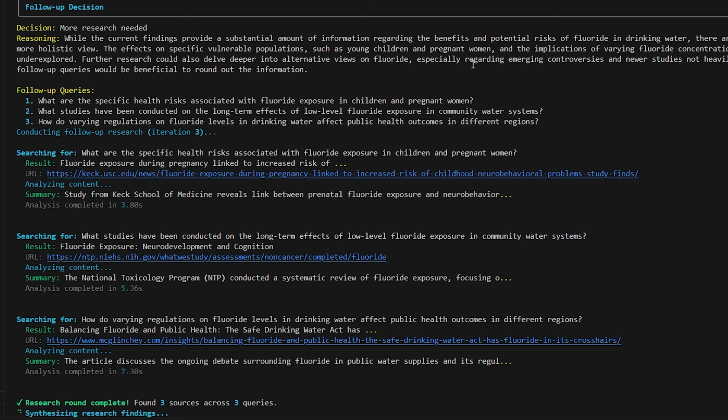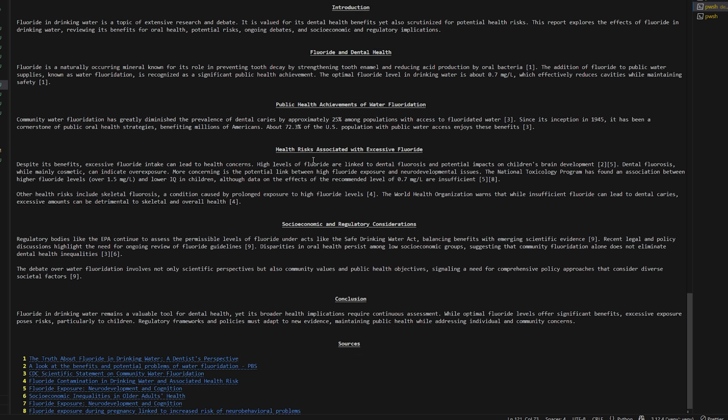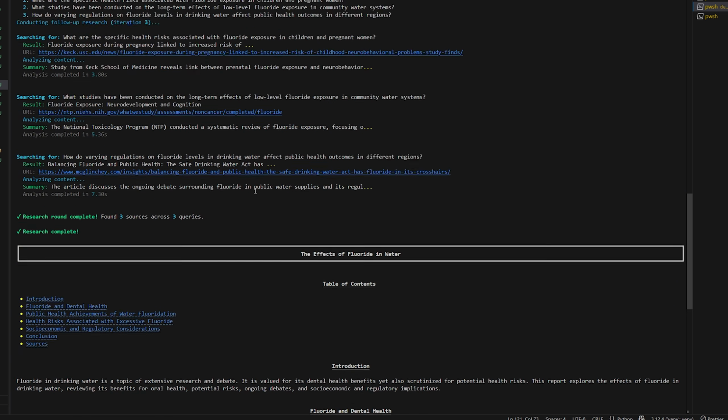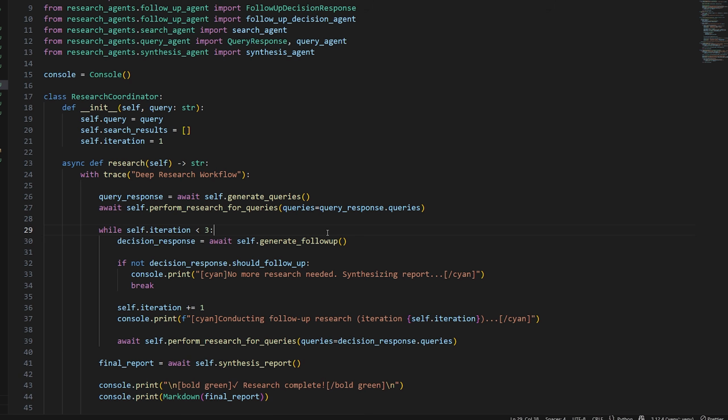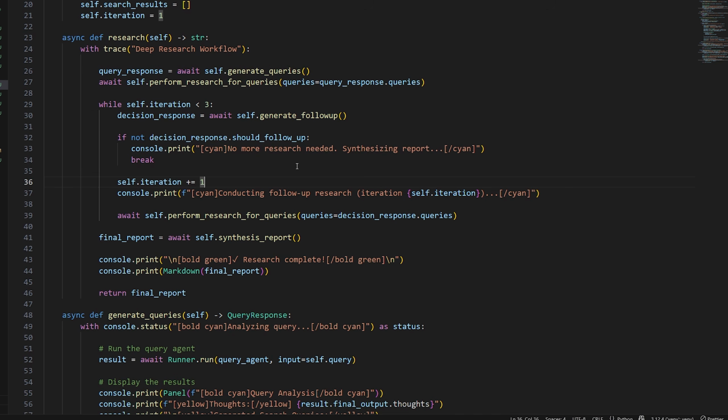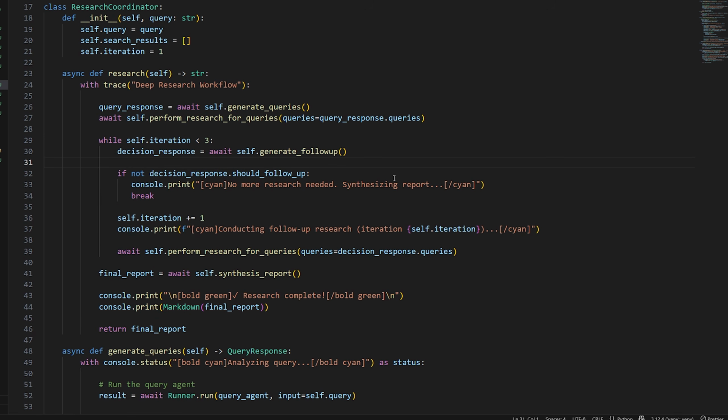So we should get a full report any second now. Here we go. Here's our full report. So it works great. I don't know about you guys, but I think this is a really cool tool. So that's actually it. There's nothing much more I want to show you guys. I want you guys to now try and think about more ways that you can improve this. I can think of a few myself.